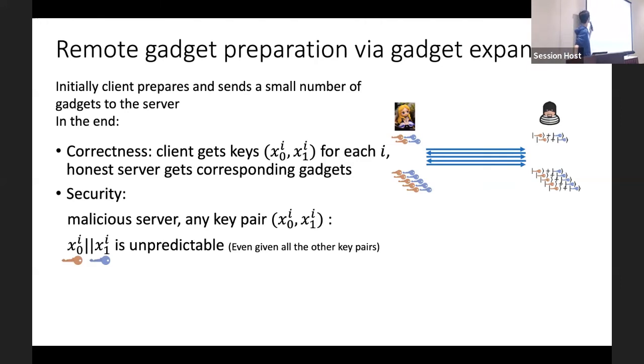And at the end of the remote gadget preparation step, there should be two requirements. For correctness, the client should get all the keys for each i, where i is from a large enough domain. And only the server should get the corresponding gadget, which is the superposition of these two keys. And for security, we require that for any malicious server and any key pair at index i, the concatenation of x0i and x1i should be unpredictable, which means the server could not get both keys simultaneously.